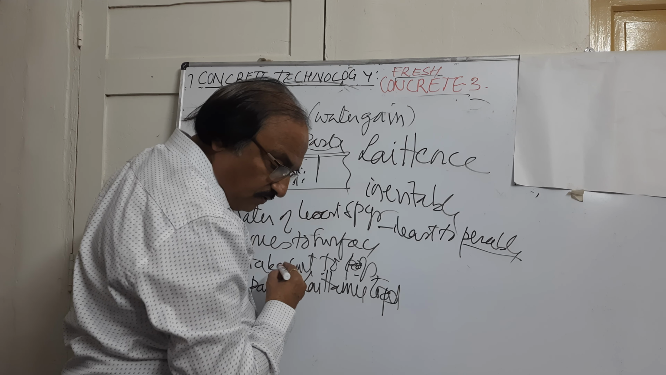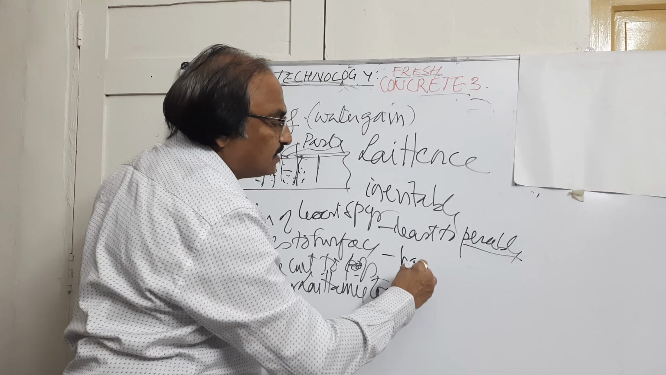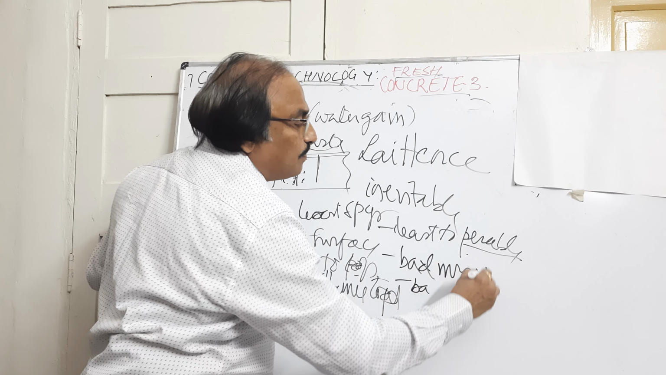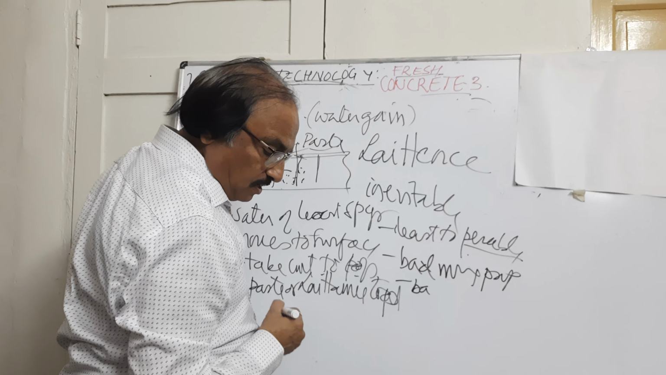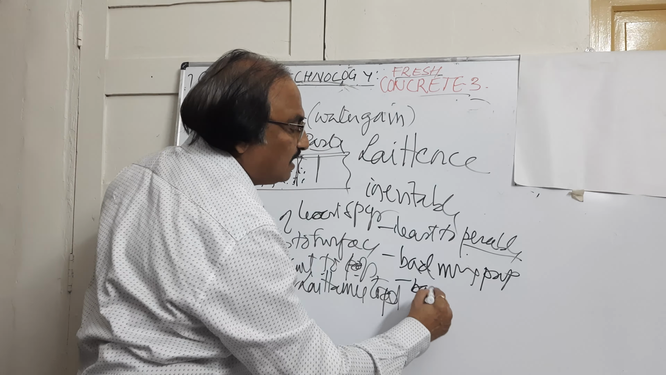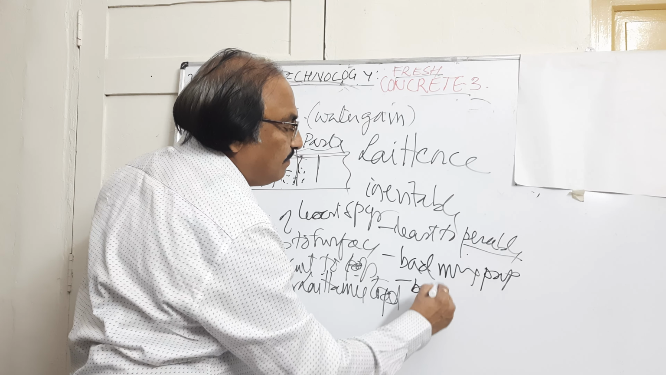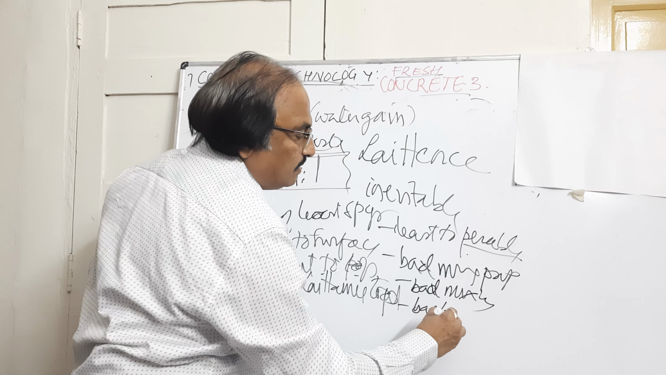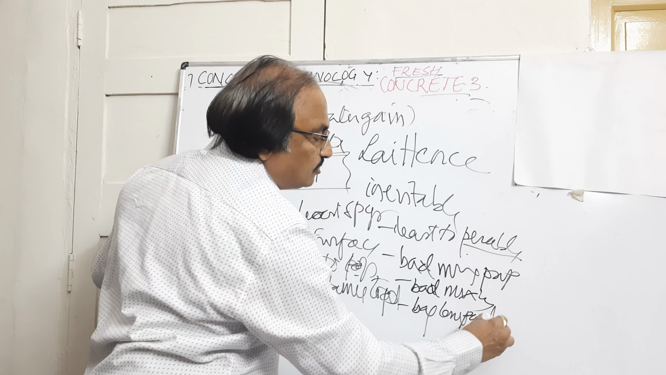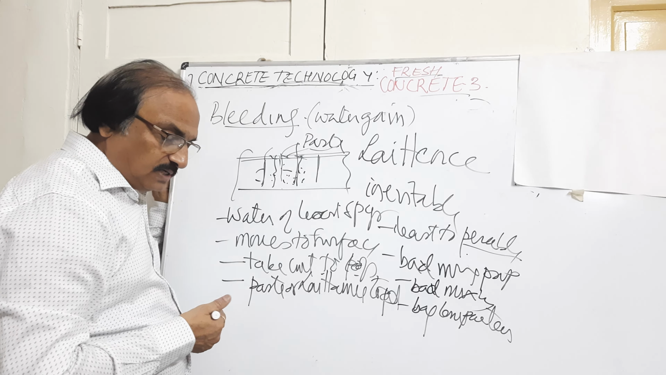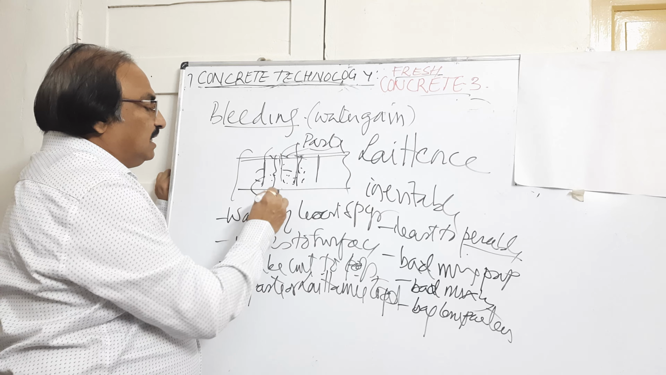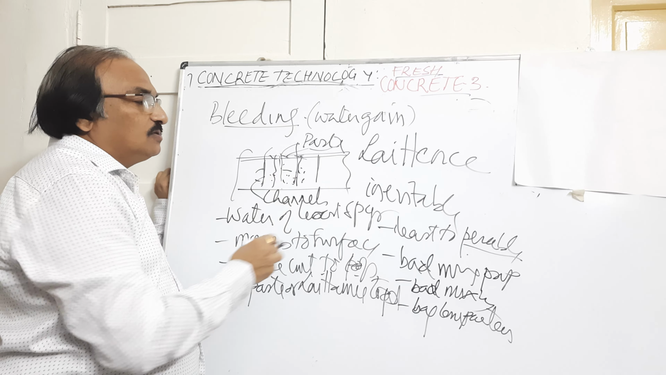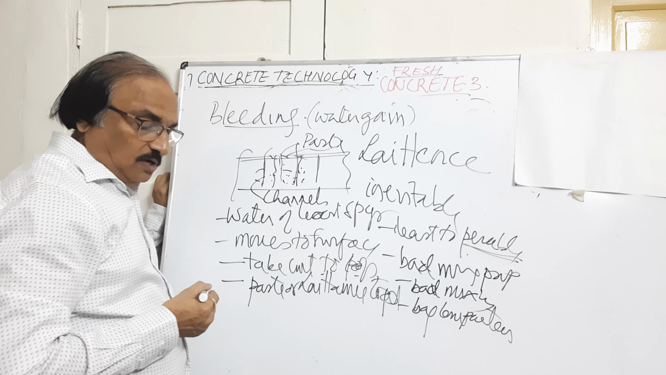So here the reasons for this are bad mix proportion, improper mixing, bad compaction or excessive compaction. If you do this, separation will take place. These are the channels that are formed whenever the water comes to the top. These channels will cause the permeability of the concrete.